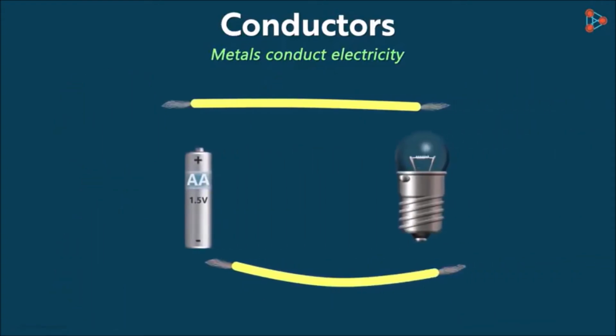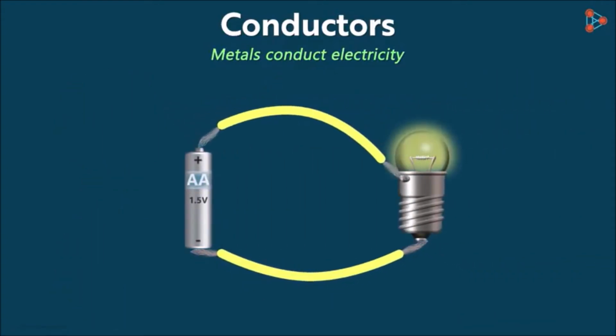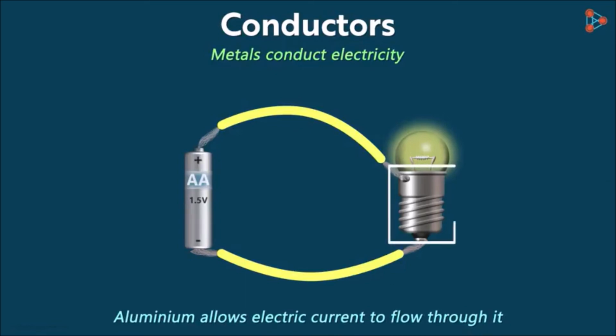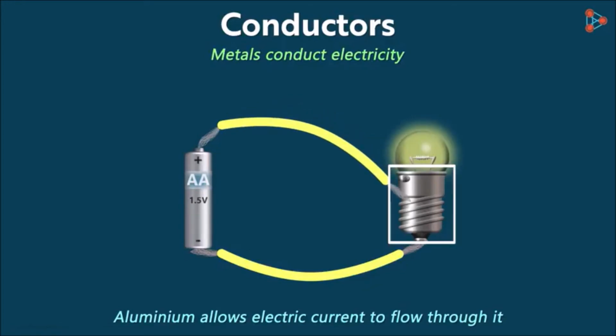If you replace copper wires in our circuit with aluminium ones, then you will find that the bulb is still glowing. This proves that aluminium allows electric current to flow through it. In fact, this area of the bulb is itself made of metal. Hence, if we connect the wire anywhere in this region, the bulb will still glow. It transfers the electricity to the terminal of the bulb inside.